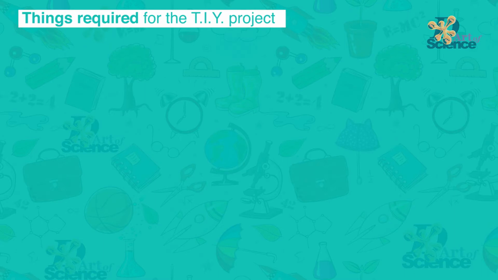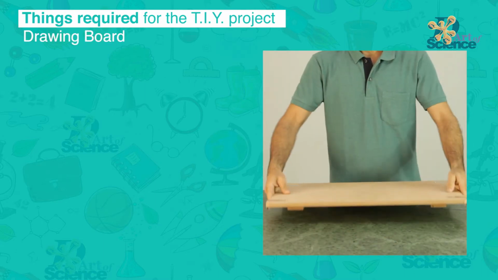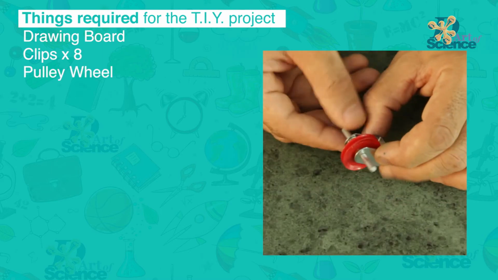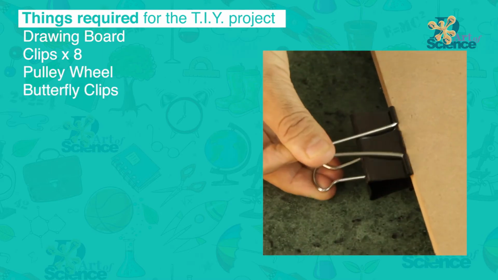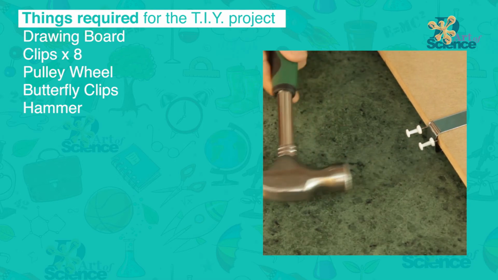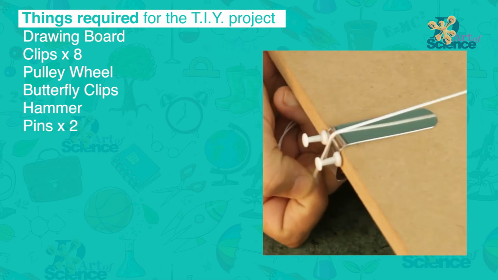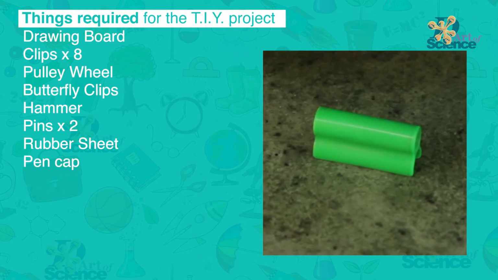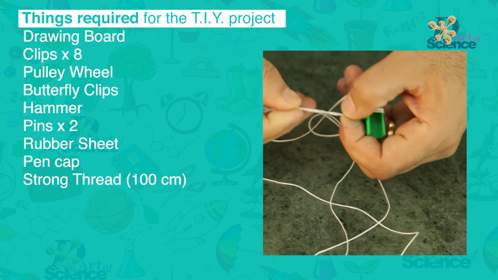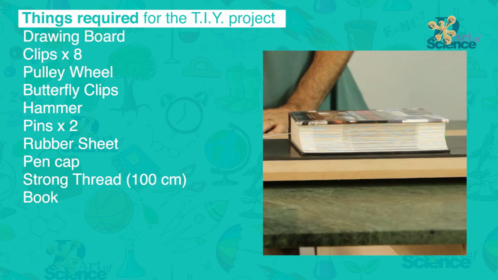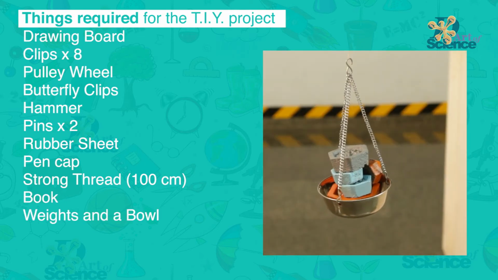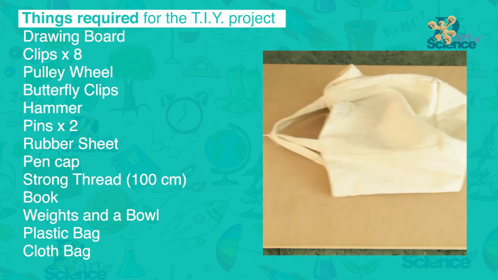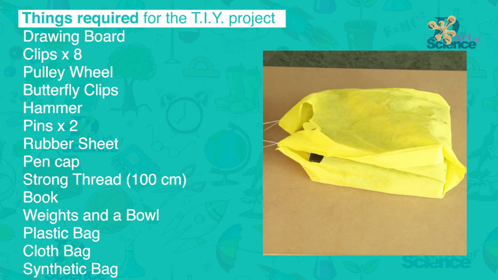Things required for the DIY project: drawing board, clips 4 or 8, pulley wheel, butterfly clips, hammer, 2 thumb pins, rubber sheet, a pen cap, thin strong thread, a heavy book, weights and a bowl to keep them, a plastic bag, cloth bag, synthetic bag and any other kind of bags that you can find.